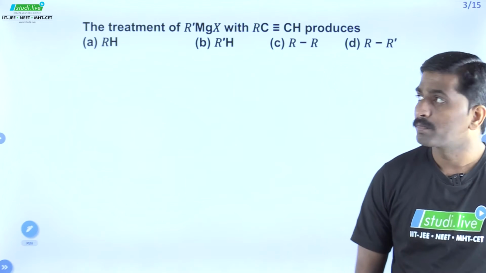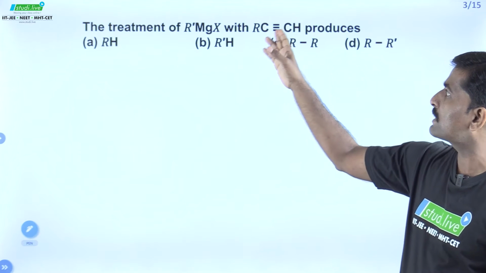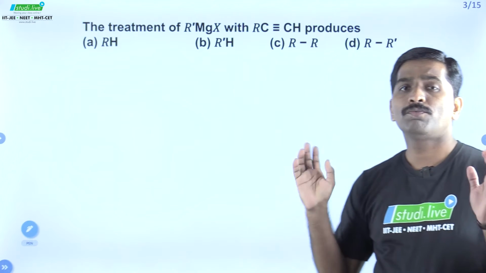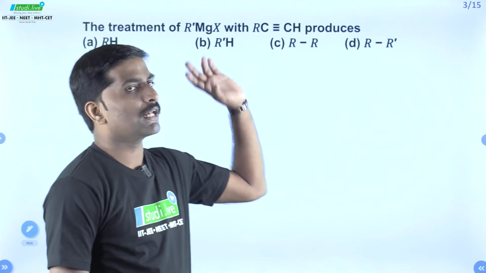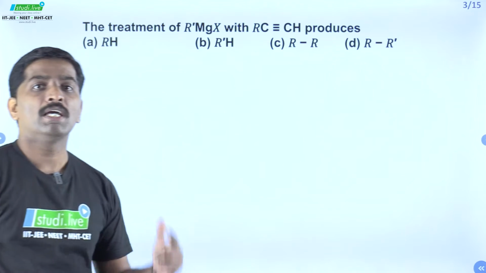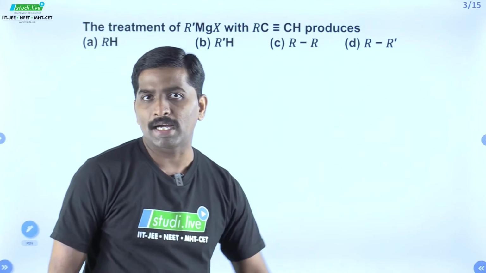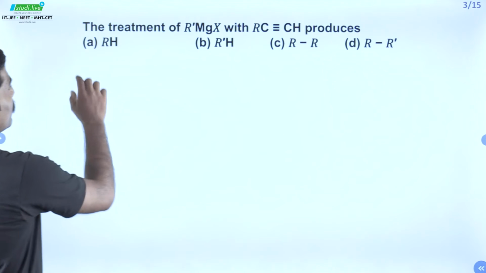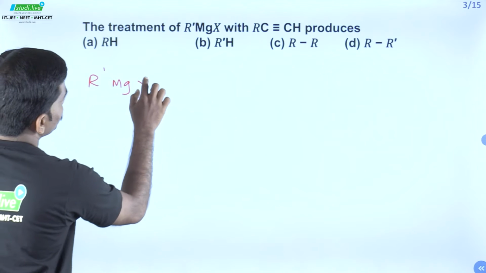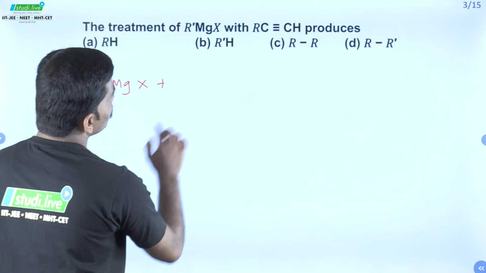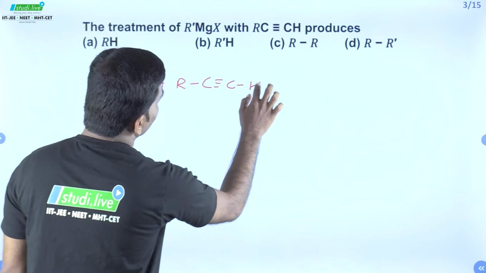Now over here, the treatment of R-MgX with RC triple bond CH produces? First of all, Grignard's reagent is reacted with the given alkyne in order to produce alkylated terminal alkynes. So R-MgX plus RC triple bond CH.